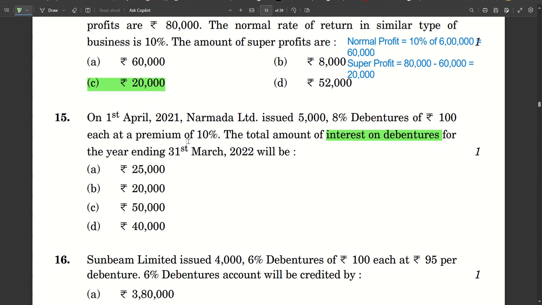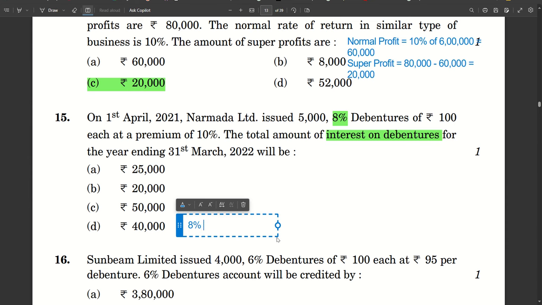Okay, this premium is given to confuse you. Don't be confused. 8% is the rate of interest which will be calculated on the face value. Face value is 5 lakhs, which is 5,000 into 100. So 8% of 5 lakhs, which is 40,000, that is your interest amount.